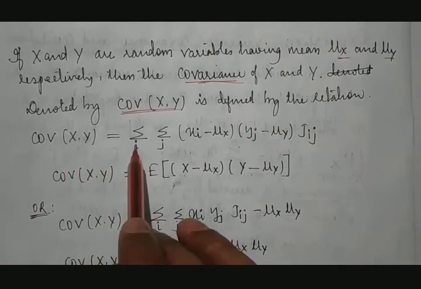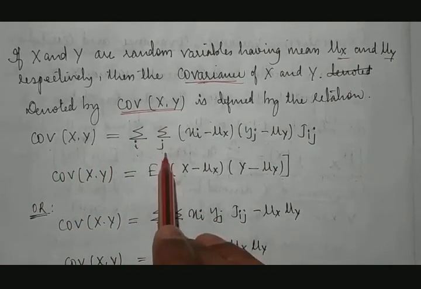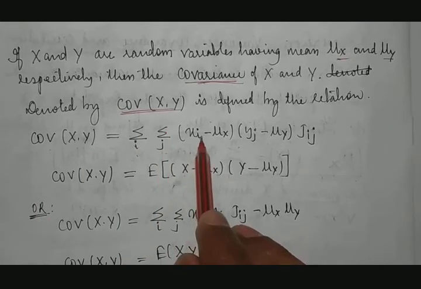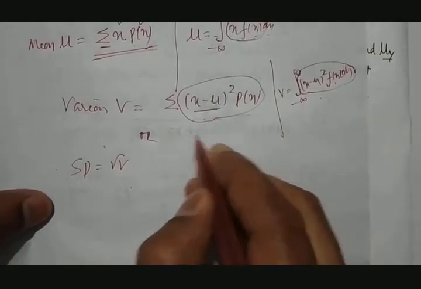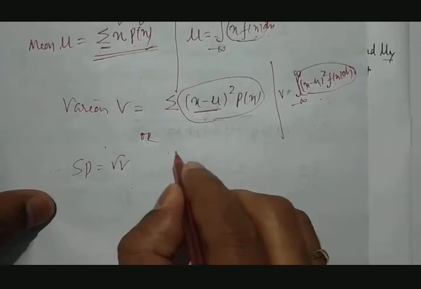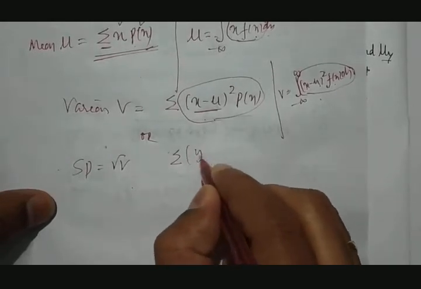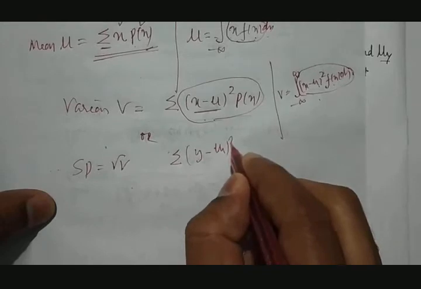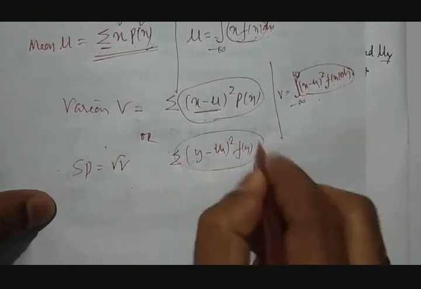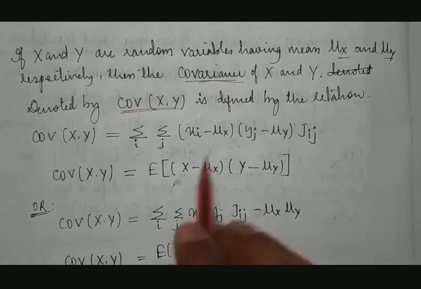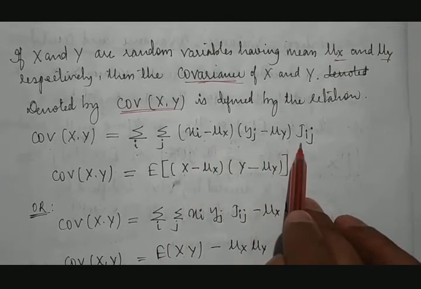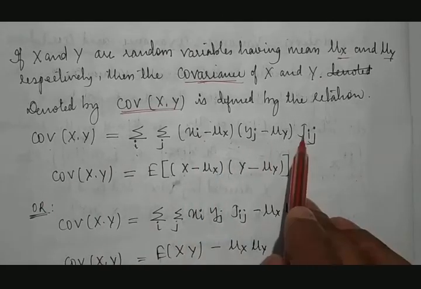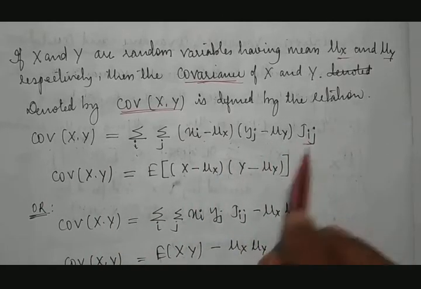Covariance of x comma y is equal to the summation over i, summation over j of... it is a variance. We know that it is a variance; just now we discussed it is a measure of variance. You can see here x minus mu x. Suppose I would like to take the variance for y, then I would have taken y minus mu y whole square into f of y. Like that, it is xi minus mu x, yj minus mu y into f of x y, which is nothing but the joint probability of i j.